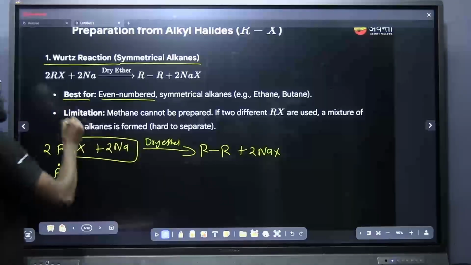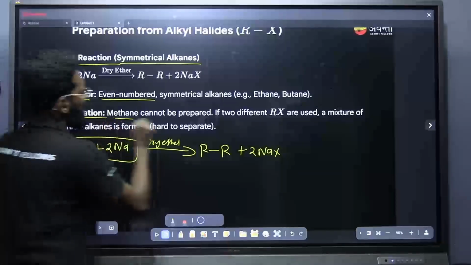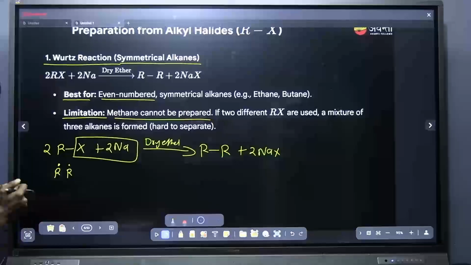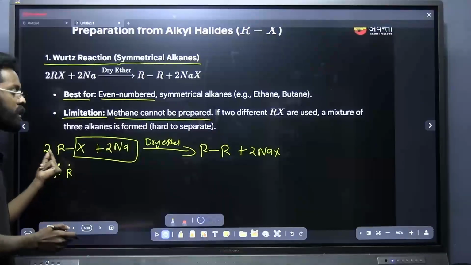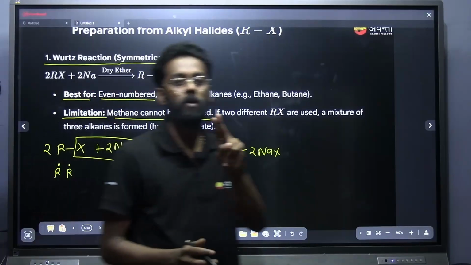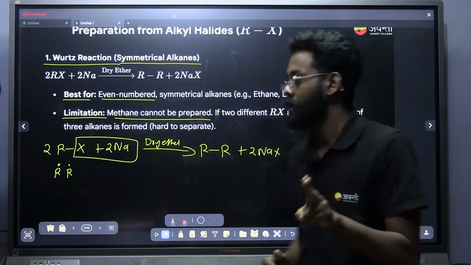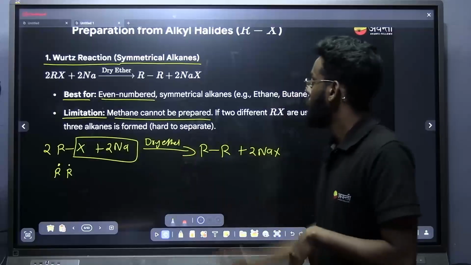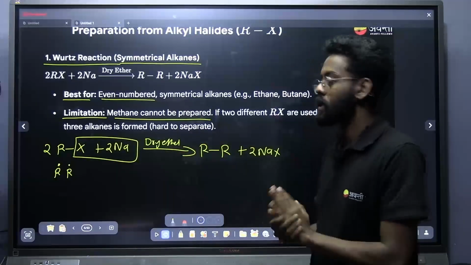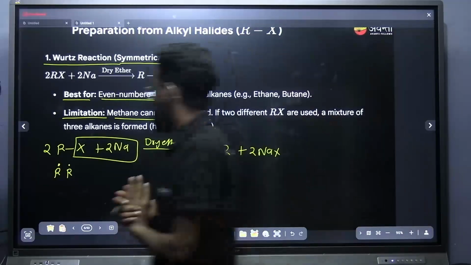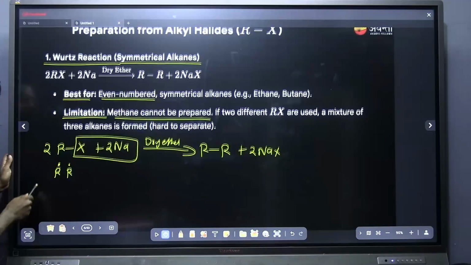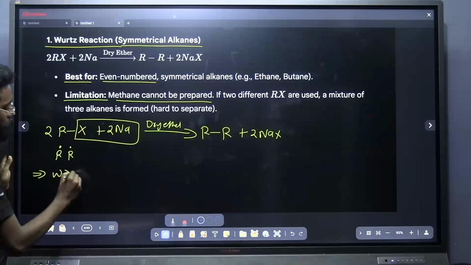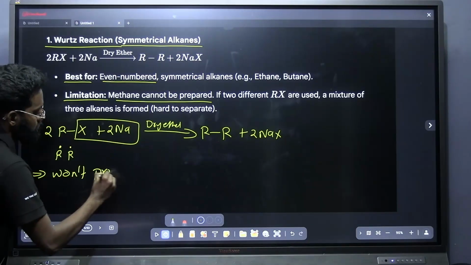Remember, what is the limitation of this process? Methane cannot be prepared by using this method. What is the reason? Because we always take 2 molecules of alkyl halide for preparing alkane using the Wurtz reaction. But methane has only 1 carbon, so methane can't be prepared. Another limitation is that it is not preferred for the